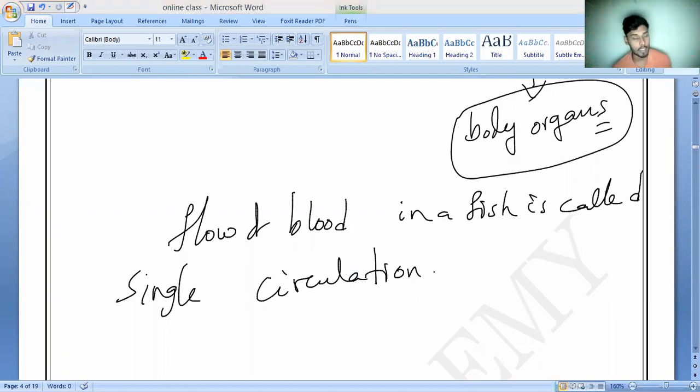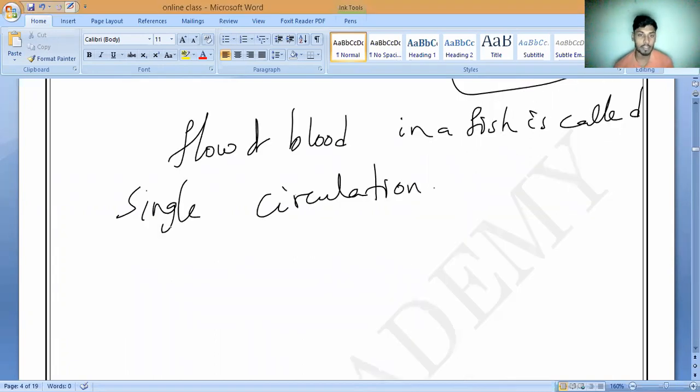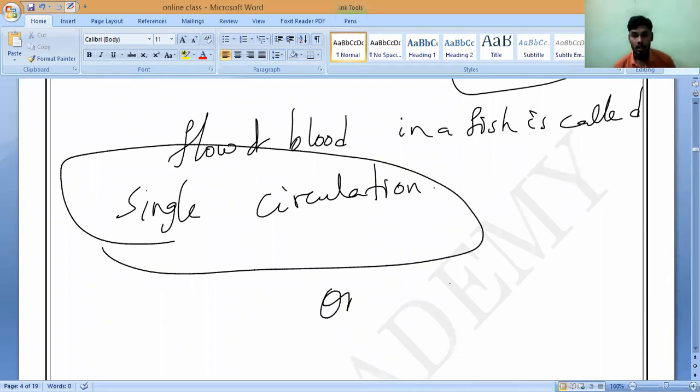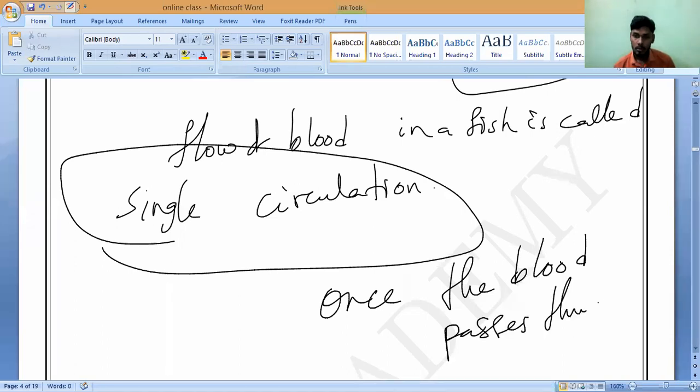Only one. Correct or not? The blood passes through the heart of a fish only once in one complete cycle of the body. So that is why we say this is single circulation. Only once the blood passes through the heart.